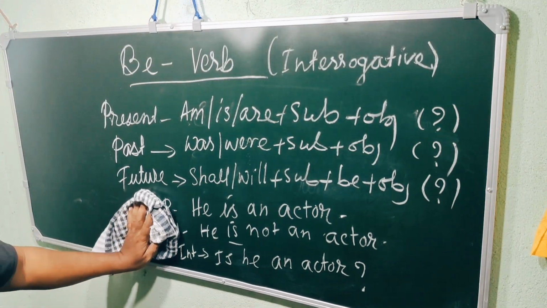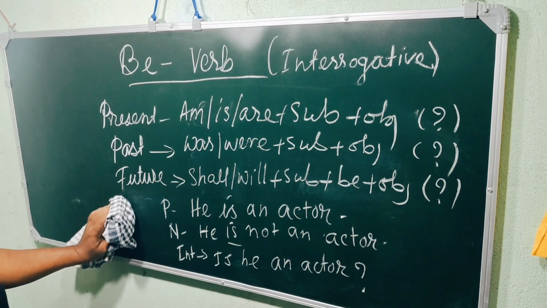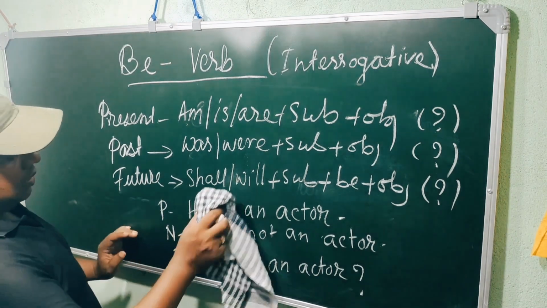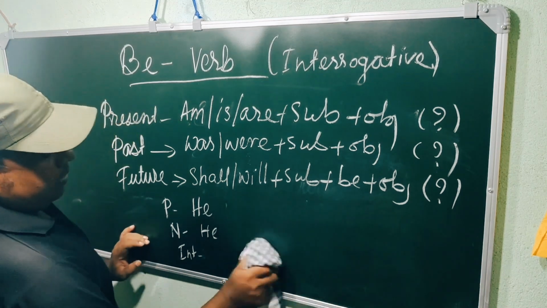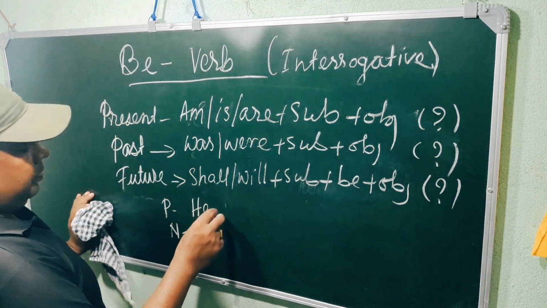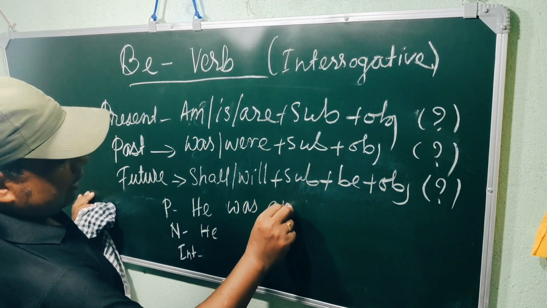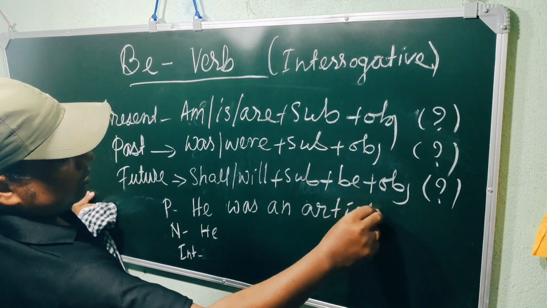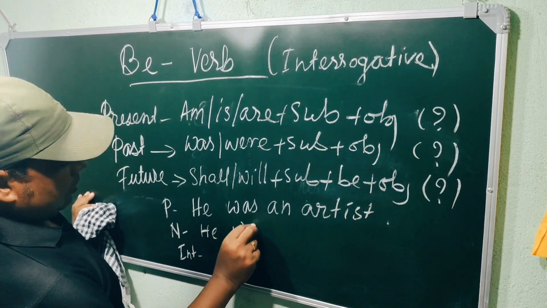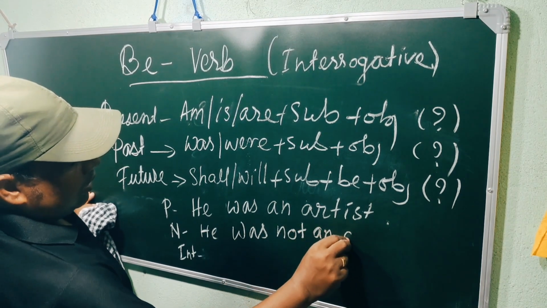In the same way, we can have the example of past too. So let's make it past. The past form we have: he was an artist. We can make it: he was not an artist.